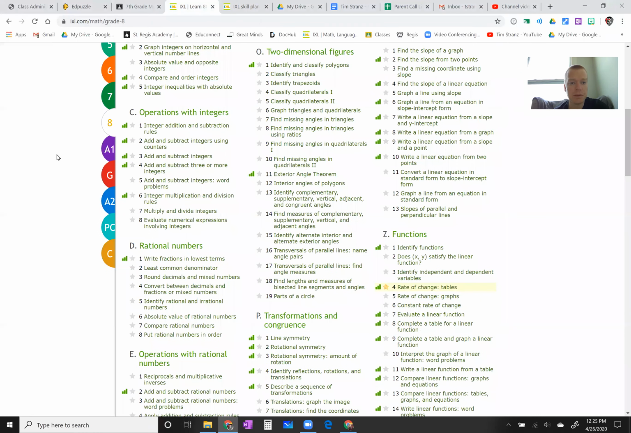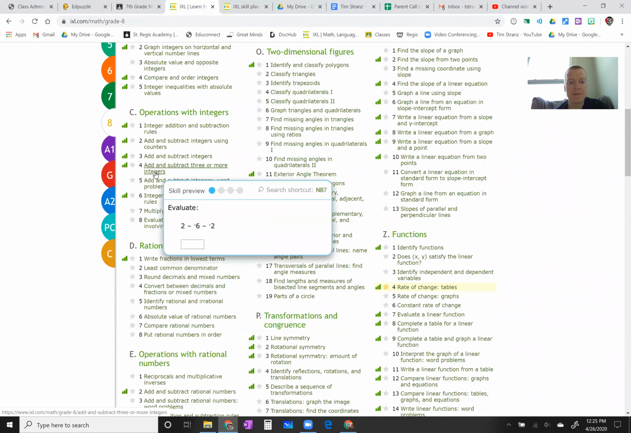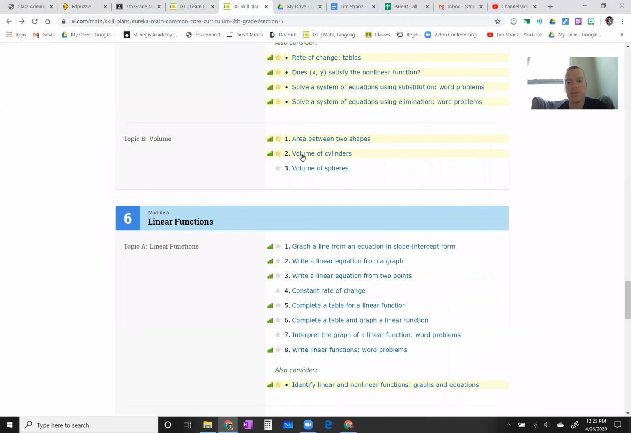I want you to complete this one right here, and I will assign it to the people who did not show up, right? It's add and subtract 3 or more integers. That's what I want you to do today. So you're going to have this one, and you're going to have volume of spheres, okay? So you're going to have 2 assignments that are due tomorrow now.